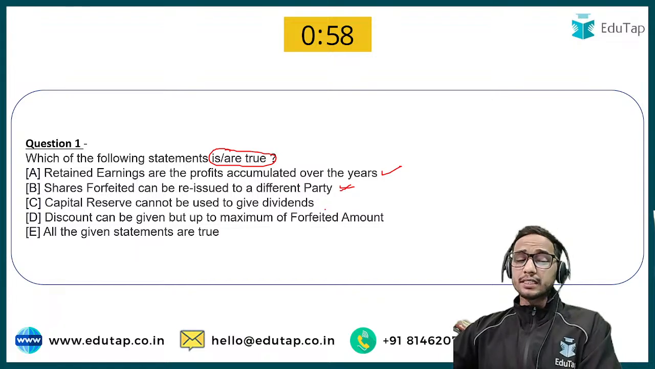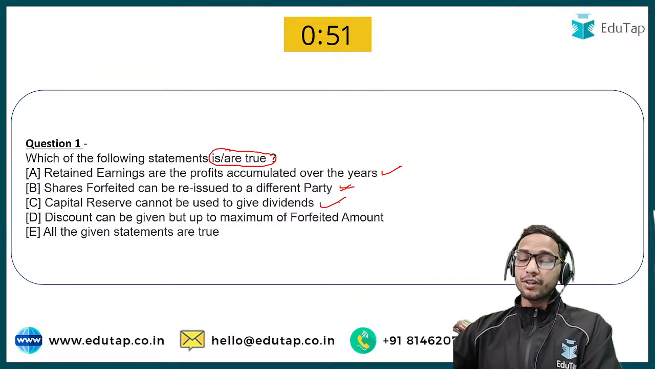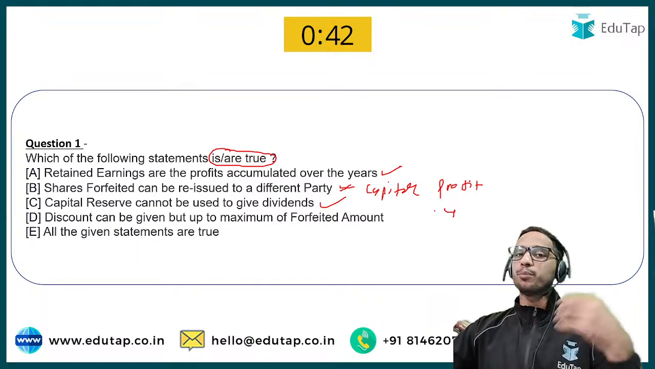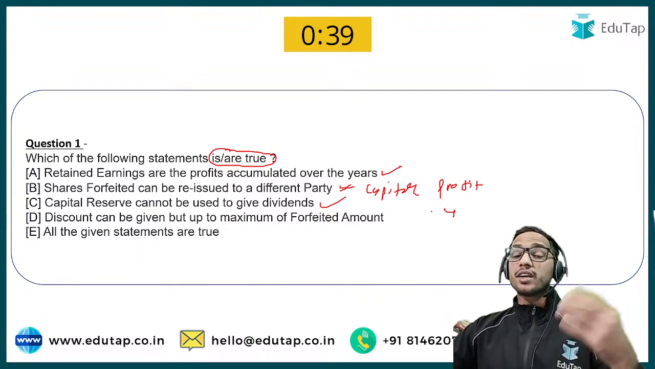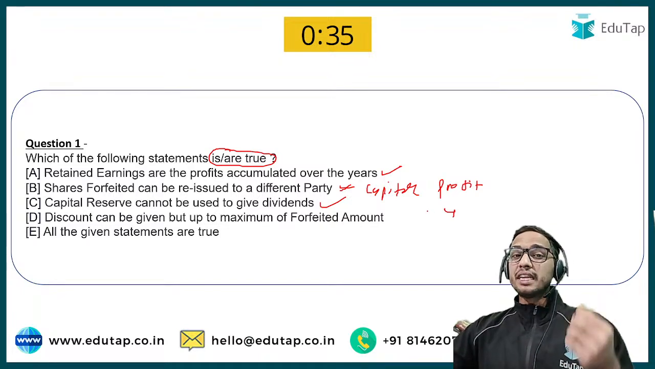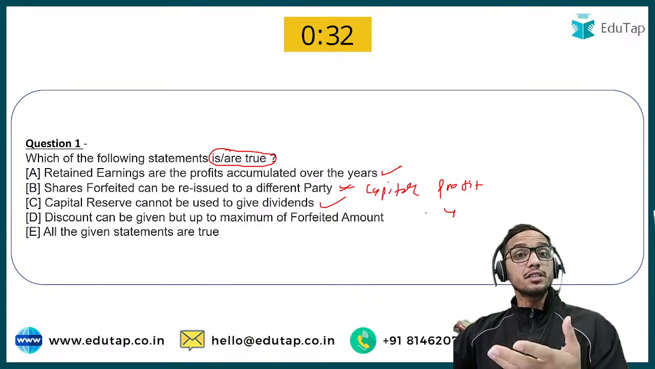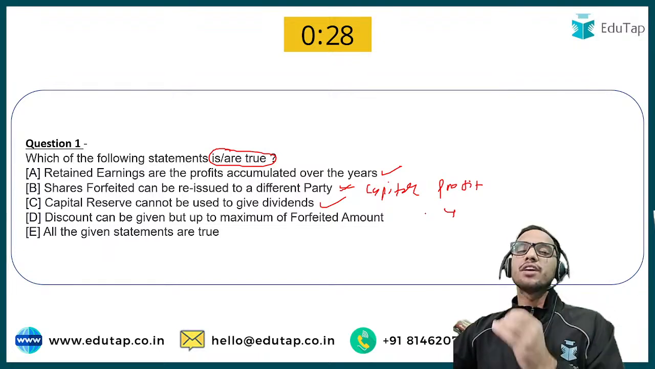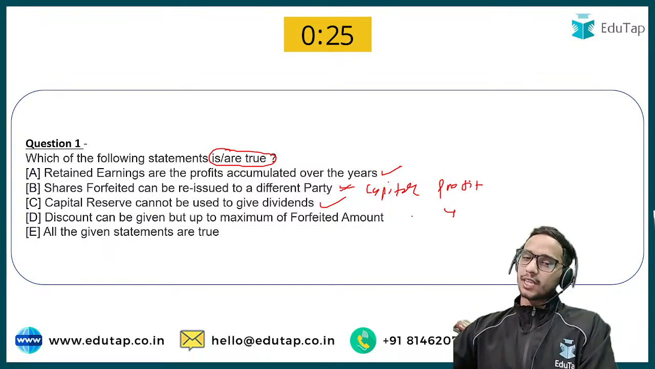Now option C says capital reserve cannot be used to give dividends. Absolutely correct as well. What is capital profit? Capital reserves are created out of capital profits, like the profits when you are selling the assets, and when you have the money as securities premium for your shares. These are in your capital reserves and they can't be used to give dividends. So this option is absolutely correct as well.